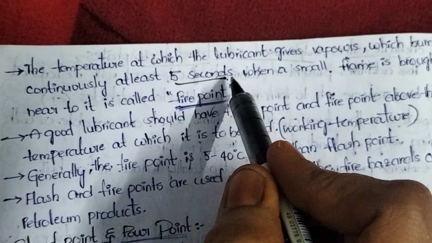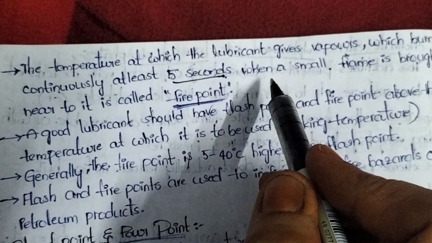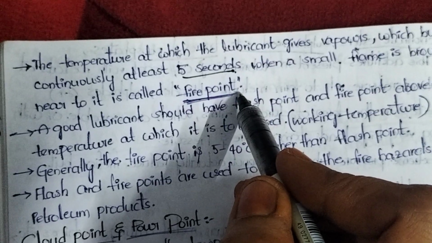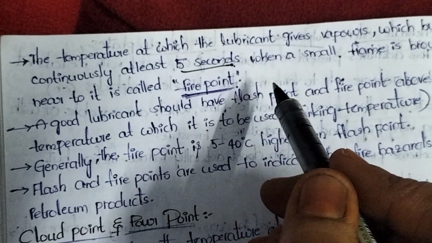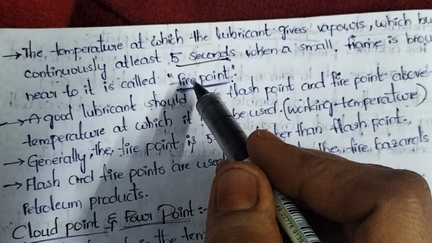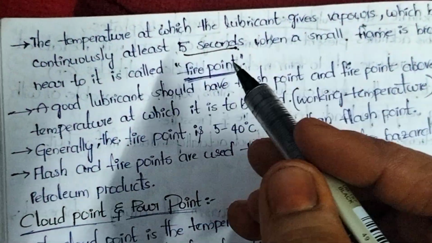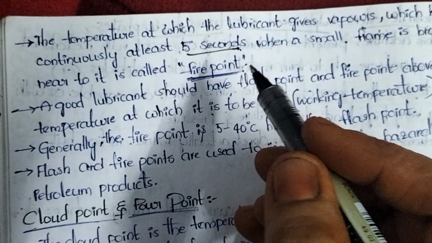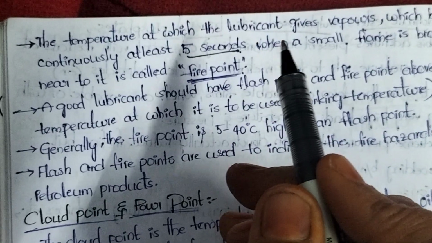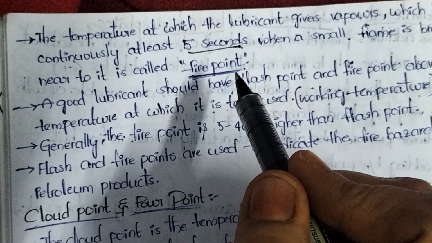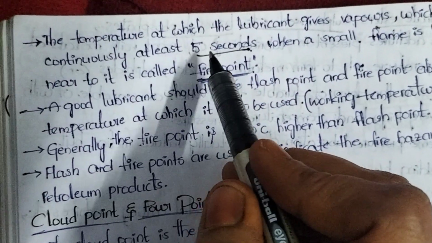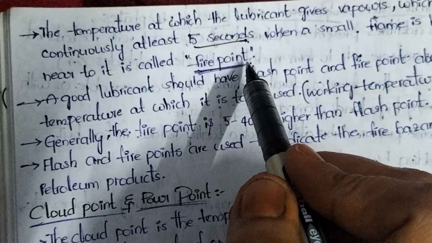At working conditions, we bring a tiny flame near it. If the lubricant burns just for a moment, or for 1 second, that temperature is the flash point. If it burns for at least 5 seconds, that is called the fire point.